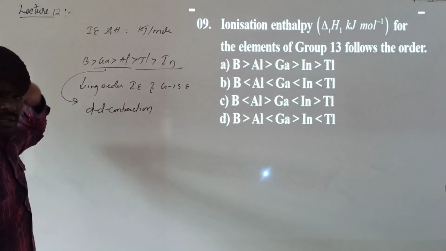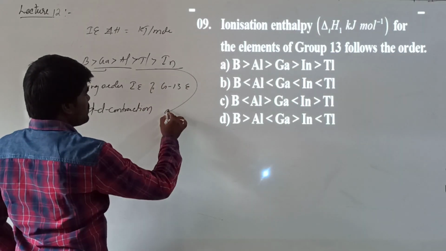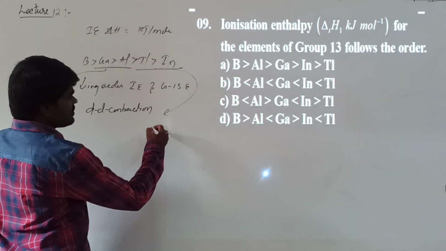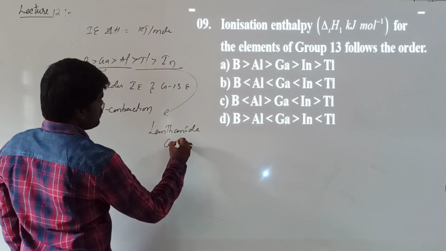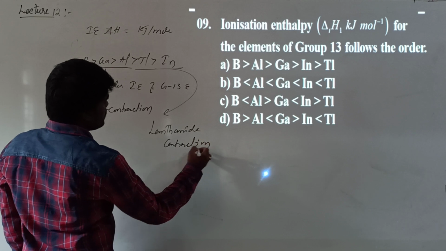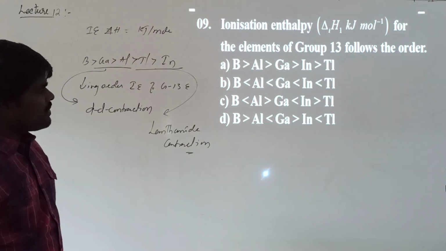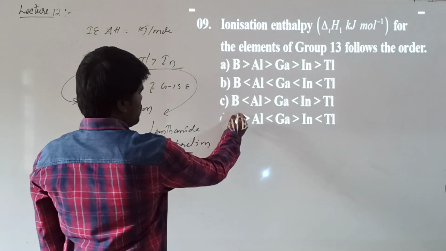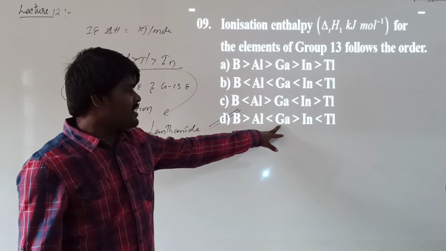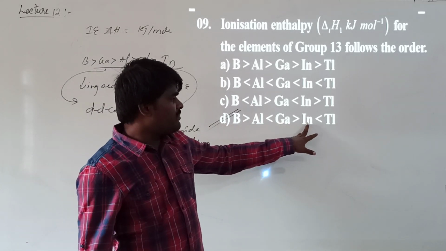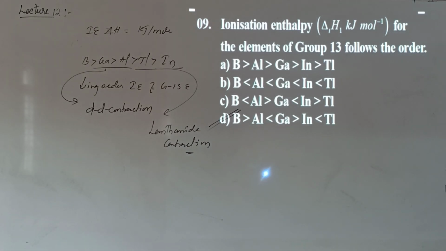This is a very important exception in group 13. You have to remember it. But what is the reason for this exception between thallium and indium? This is lanthanide contraction. So because of this reason, this is the general decreasing order of ionization energy of group 13 elements. So what is the proper option for this? D is the correct answer. Boron is greater than aluminium, aluminium is less than gallium, gallium is greater than indium, and indium is less than thallium. Good, is that clear?